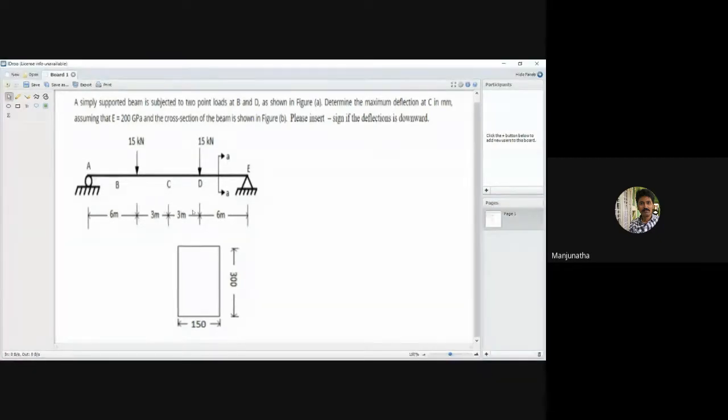Now, one more point I would like to add here. While you are resolving this in ANSYS, when you are considering the units, consider either millimeters or meters for all the parameters mentioned here.